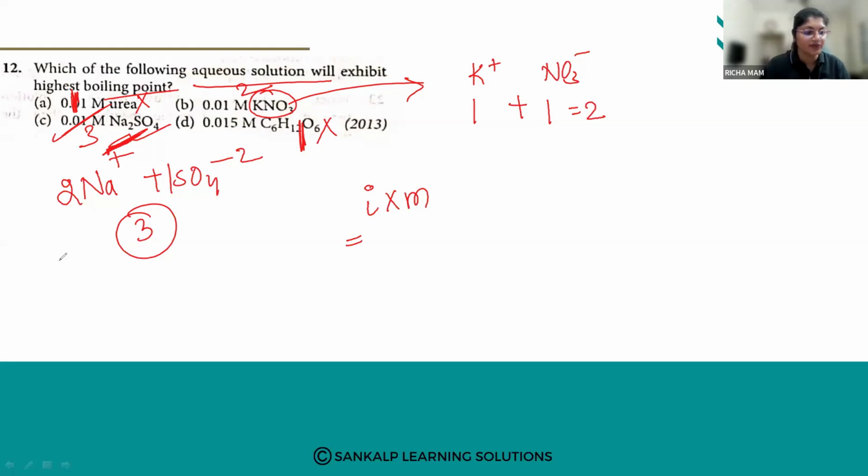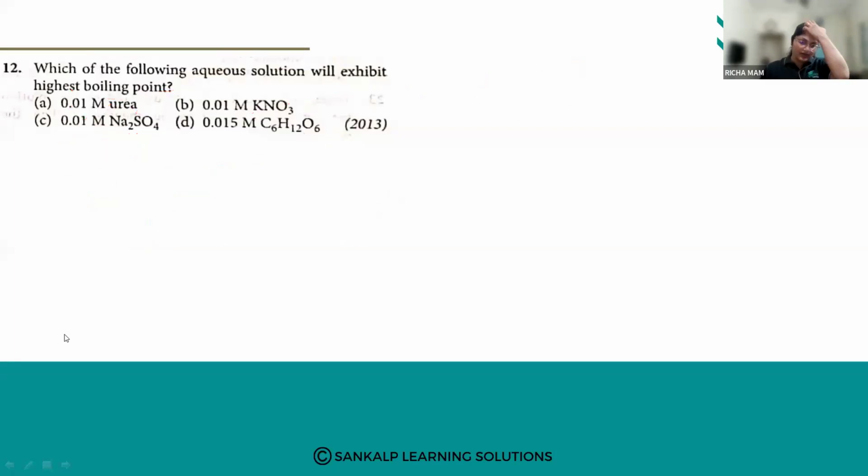Okay, is it clear? So we have solved 12 questions. The remaining questions we will solve in the next class. Any doubts, anything you want to ask or any difficulty? Any suggestions, you can tell me. Anything you have not understood?